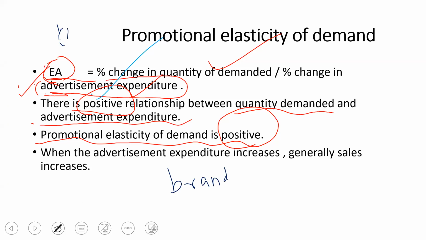Brand value. What do you mean by brand value, children? There are so many people who will use only a particular brand. For example, soap. When using soap, I like only Pears. So for me that brand is the most important, I will use only that. So the company also watches, because of the advertisement, how the people are accepting some brand.